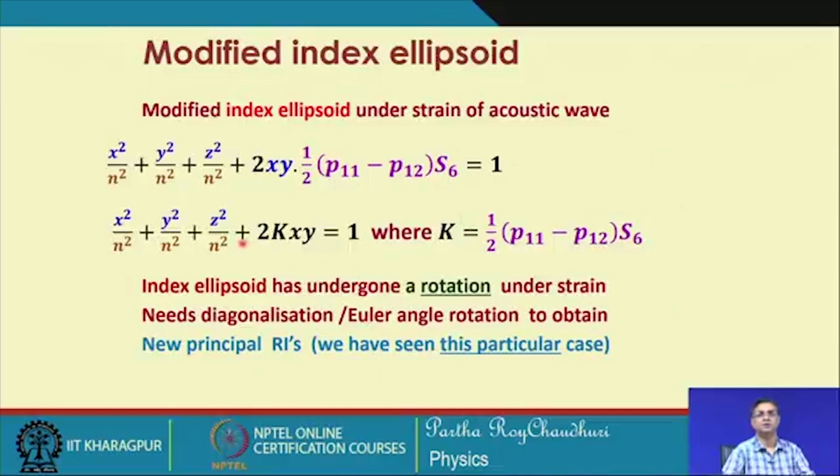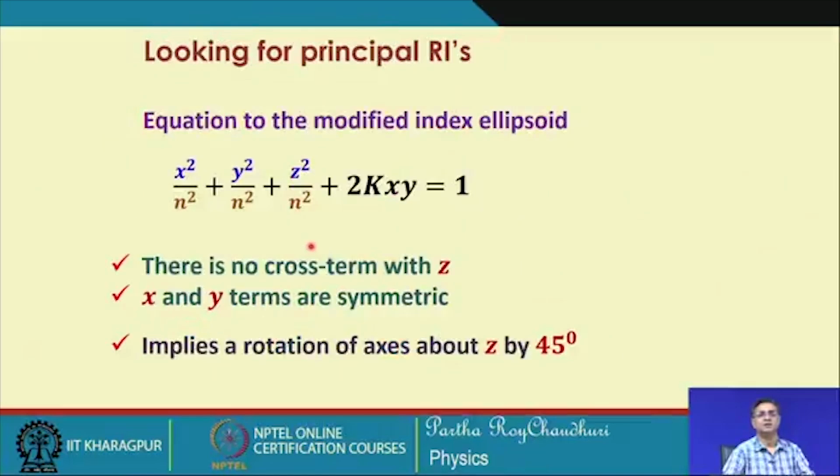This k plus will be attached to this and k minus will be attached to this, because it is a rotation about the z axis and the cross term is with x y. So, there is no cross term with z, and the x and y terms are symmetric. So, it implies that there is a need of rotation about z by an angle of 45 degrees.